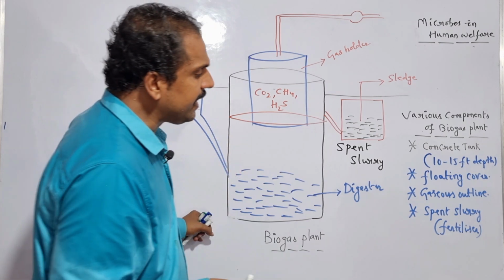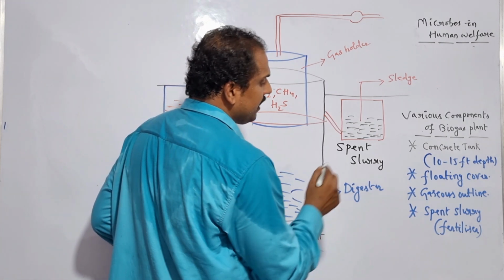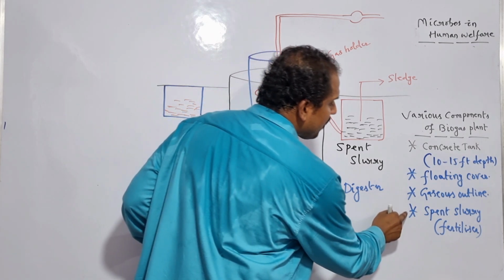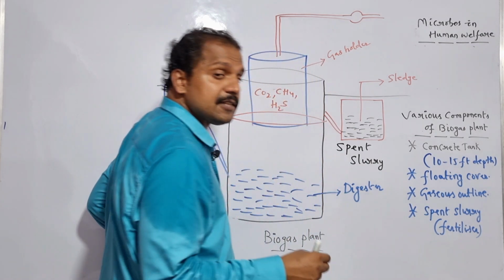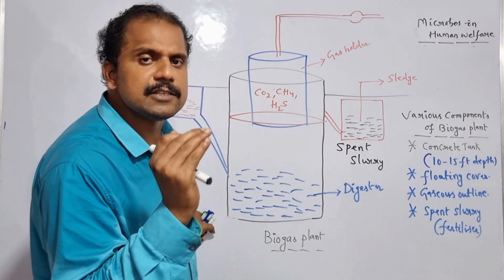Is it clear? And in addition to the gaseous outline, there is one more outlet, which is responsible for collecting the spent slurry.